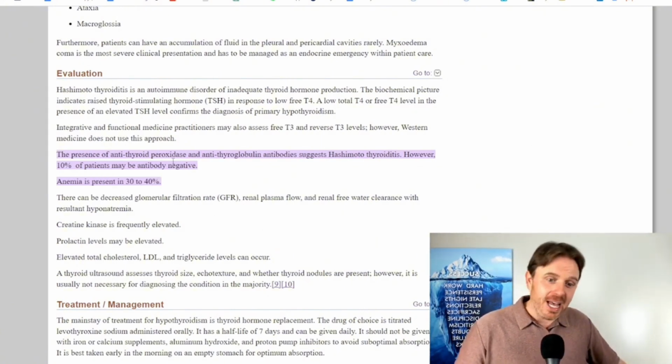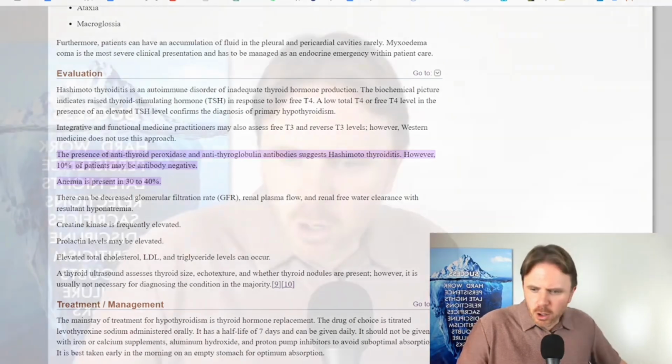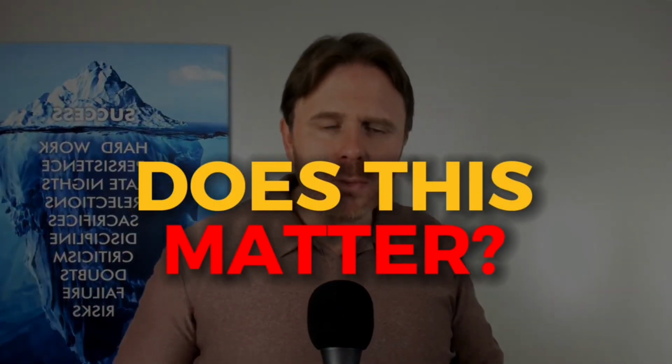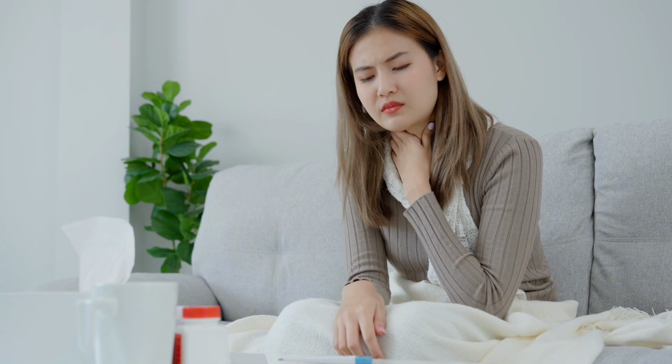So when we see this, we have to look a little bit deeper. All right, so let me go back here. So out of the gate here, does this matter? It does, because when we see an autoimmune thyroid issue, we're treating it a little bit differently. I assume most thyroid issues are going to be autoimmune in nature. There's a handful of studies showing 50 to 90% of thyroid issues tend to be autoimmune. So if you know that you have a 90% chance of someone being autoimmune, you're going to do interventions that are going to help that person and calm down the immune system.